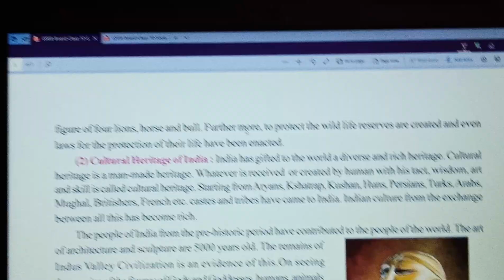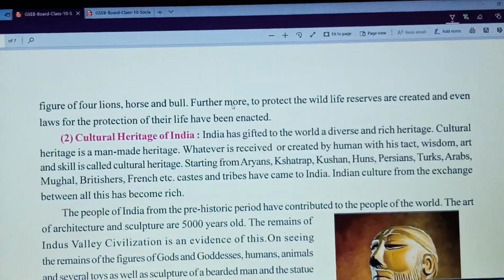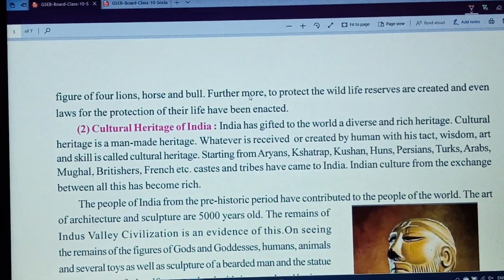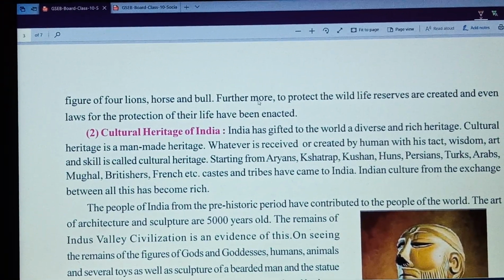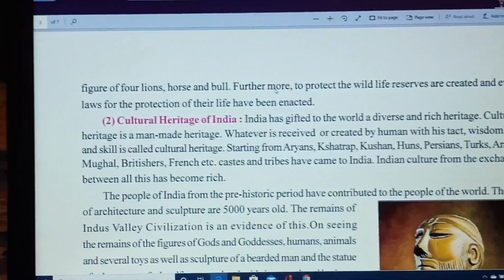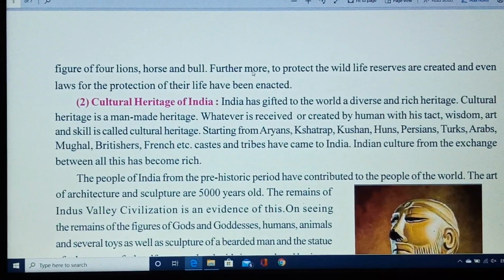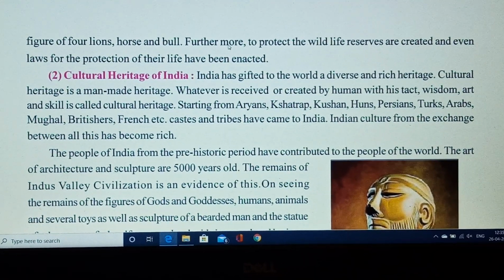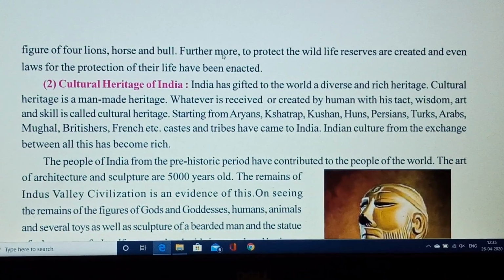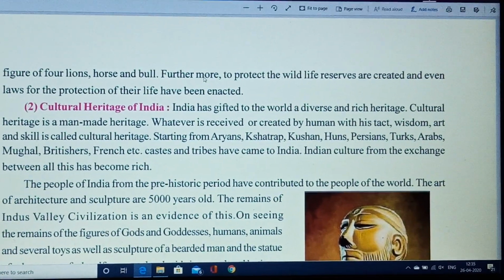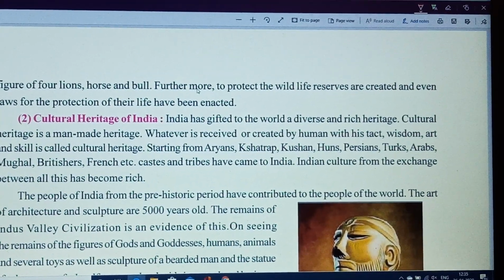Our national emblem also has a figure of four lions seated back to back. This is also one important part of our wildlife, as well as we are giving honor to horse and bull in our national currencies as well as national emblem. To protect the wildlife, reserves are created and laws for the protection of their life have also been enacted. These are the efforts made by our government.